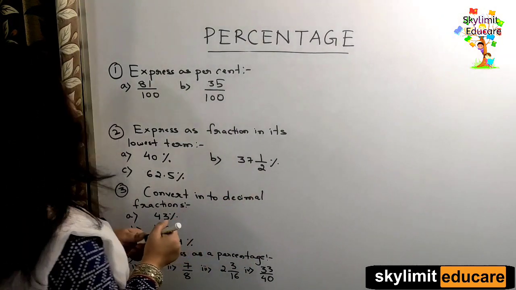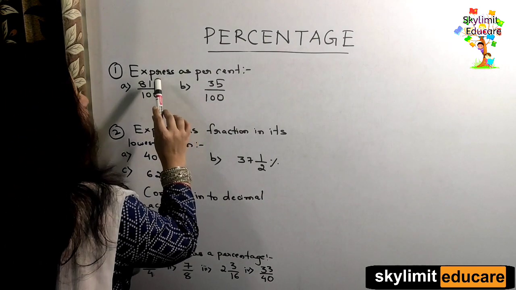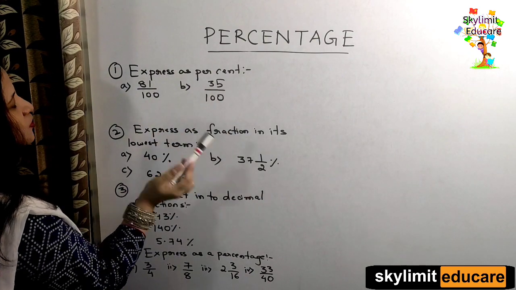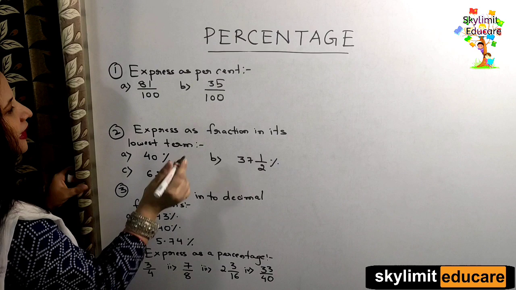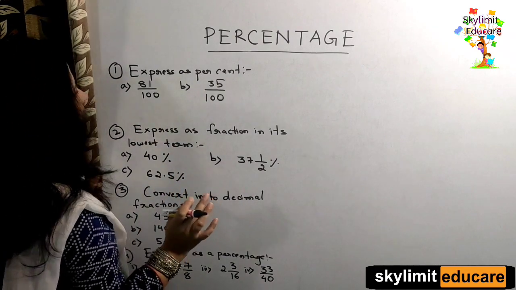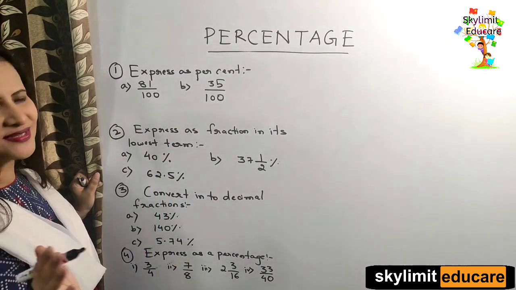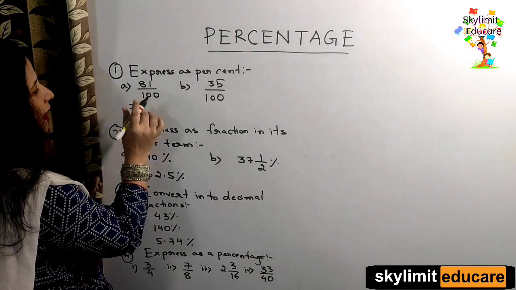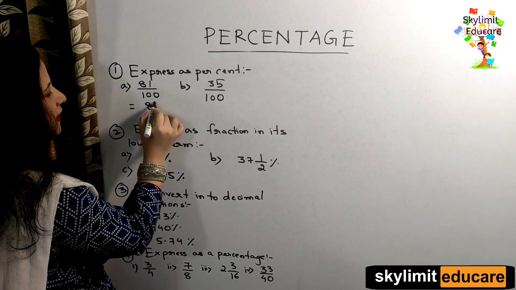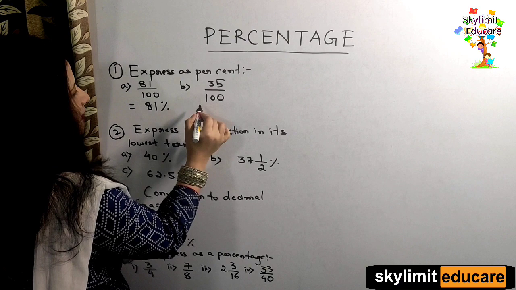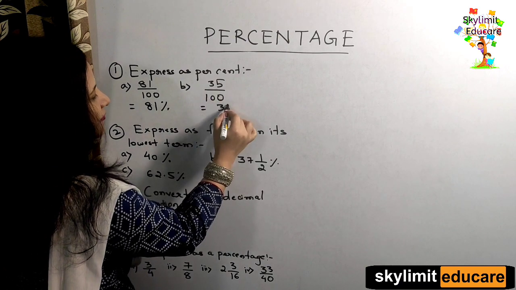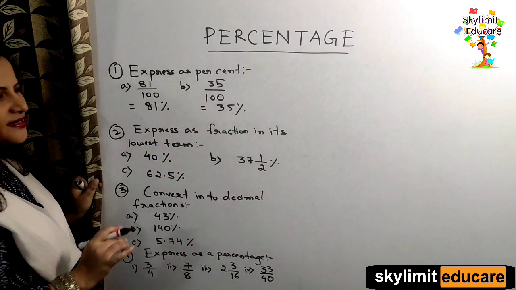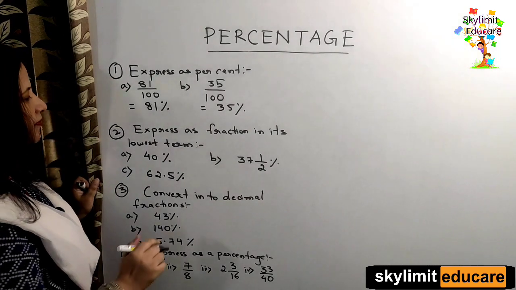So now students, let us solve these questions so that your idea on percentage becomes more clear. Let us look at the first question. It's very simple. Express the following as percent. It's already given to us: 81 by 100 and 35 by 100, and we know that out of 100 means it is that much percentage. So directly you can write down 81 by 100 is 81% and 35 by 100 is 35%. This is very simple.